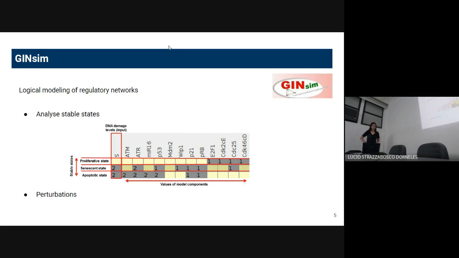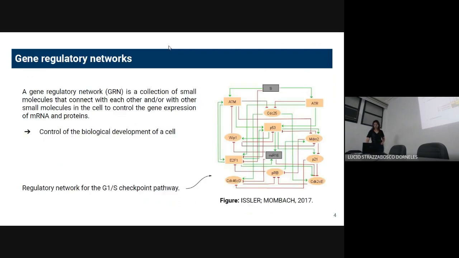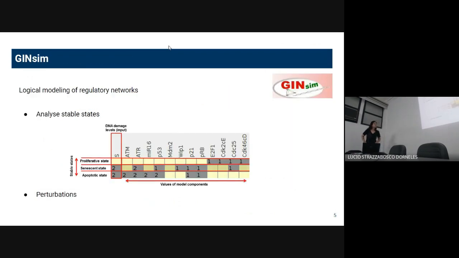We have some tools in GINsim, and one that I use a lot is stable states. So we can analyze the stable states of the system. Here I put an example of this network, where we see the stable states of all the molecules. The S is the input, which is DNA damage.